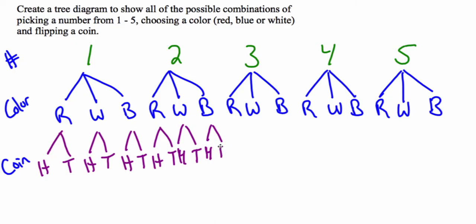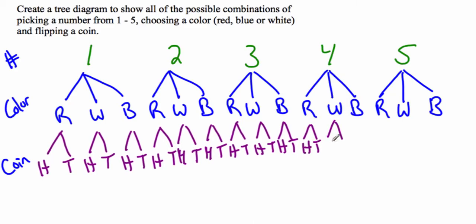What are the different possibilities that could happen from these 3 events? First we chose a number, then we chose a color, maybe it's on a spinner, and then we flipped a coin. And you can see it makes a pretty lengthy list.